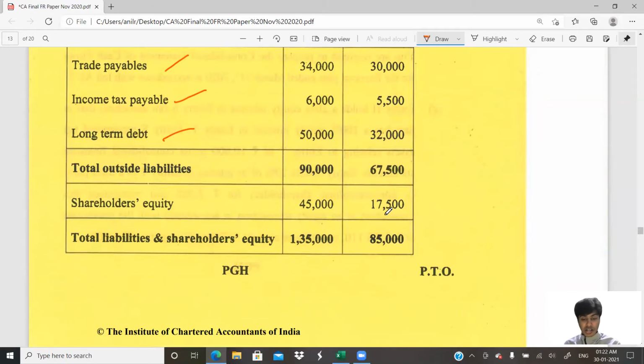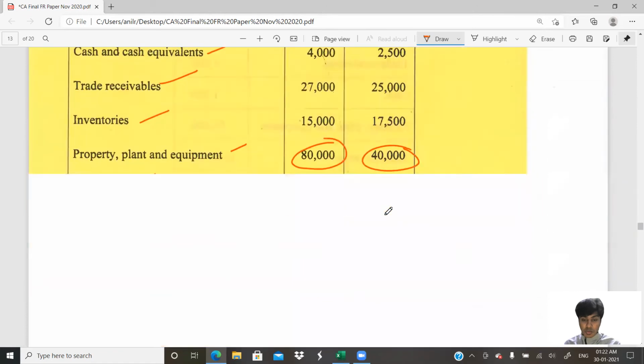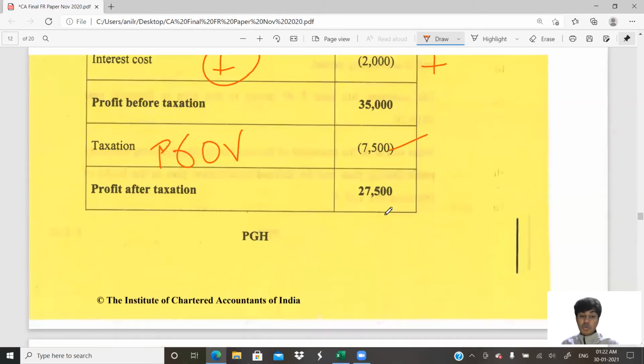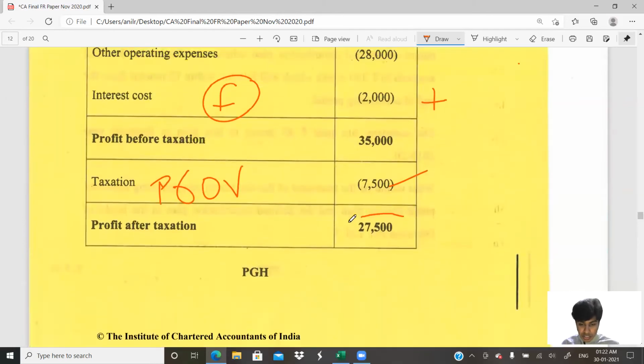And shareholders equity. Sir, shareholders equity opening was 17,500. Closing is 45,000. So 45,000 minus 17,500, 27,500 worth shares have been issued? No, it is profit. It is not share capital. It is shareholders equity. Shareholders equity will include share capital and reserves and surplus. Please check carefully what is the current year profit. Post-tax profit. How much is the profit?